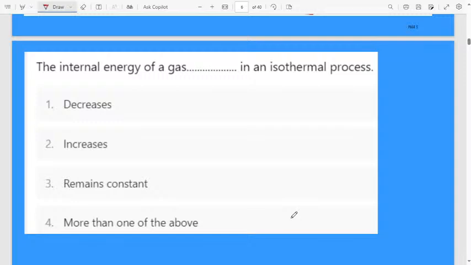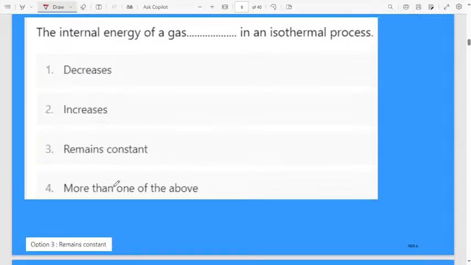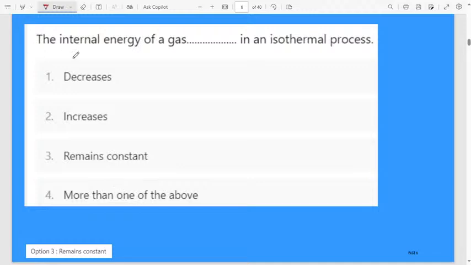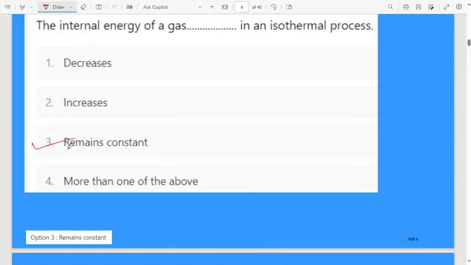Next, the internal energy of a gas is dash in an isothermal process. What is meant by isothermal process? The process that occurs at constant temperature. The internal energy of a gas is dash in an isothermal process. First option decreases, second option increases, third option remains constant, fourth option more than one of the above. Let us discuss the answer. The internal energy of a gas in an isothermal process remains constant.